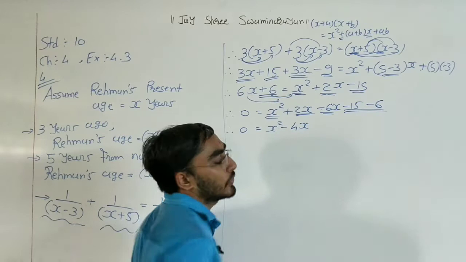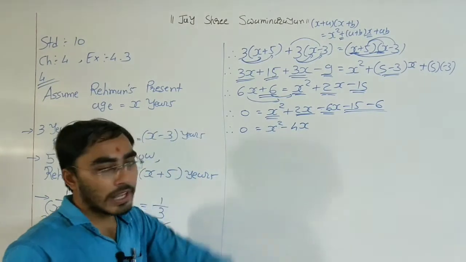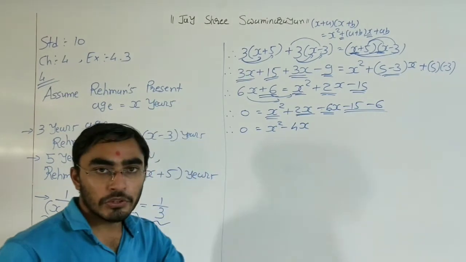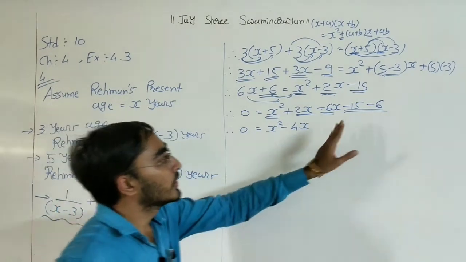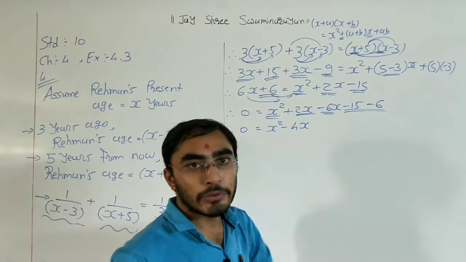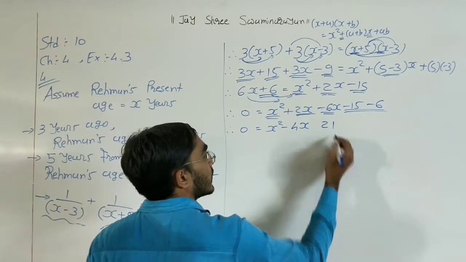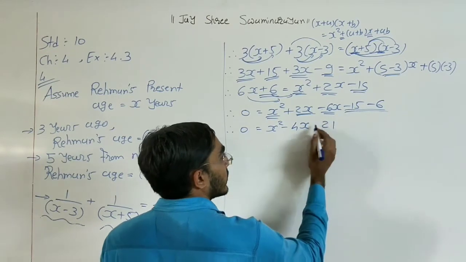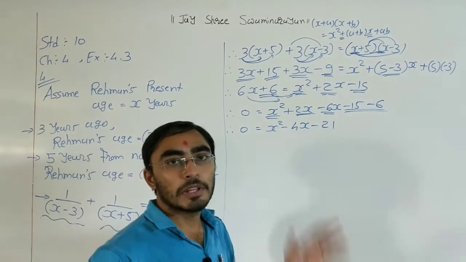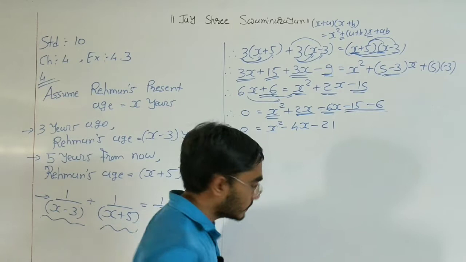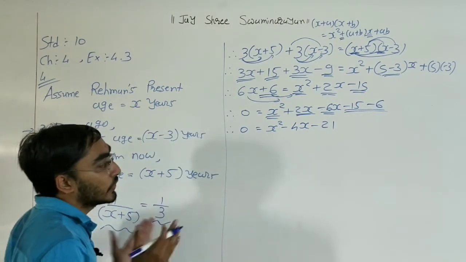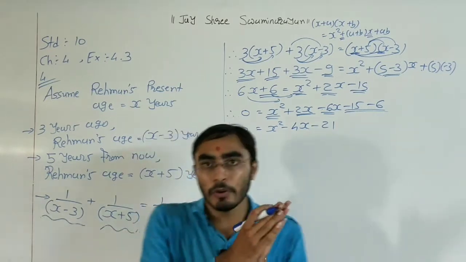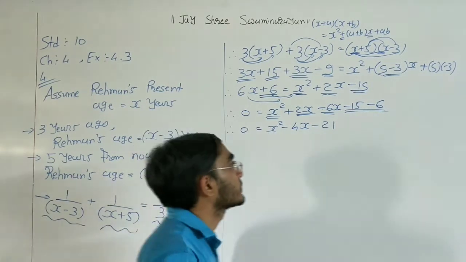Now we need to solve these two terms because these two are the like terms. Okay, minus minus plus, that means we need to add these two terms, so 15 plus 6, 21. Now the big number is 15, and 15 has a negative sign, so here we need to put the big number sign, it is negative. Okay, now this is our standard form, this is the standard form of our quadratic equation.